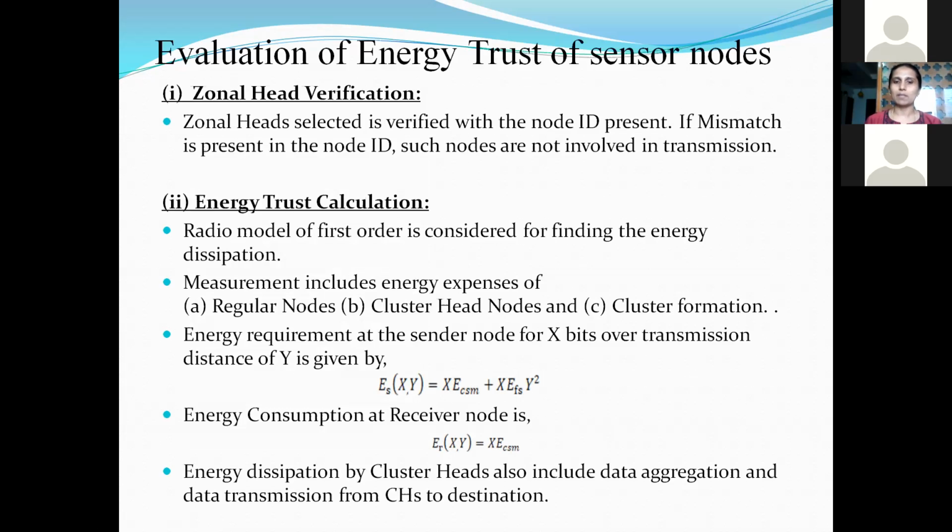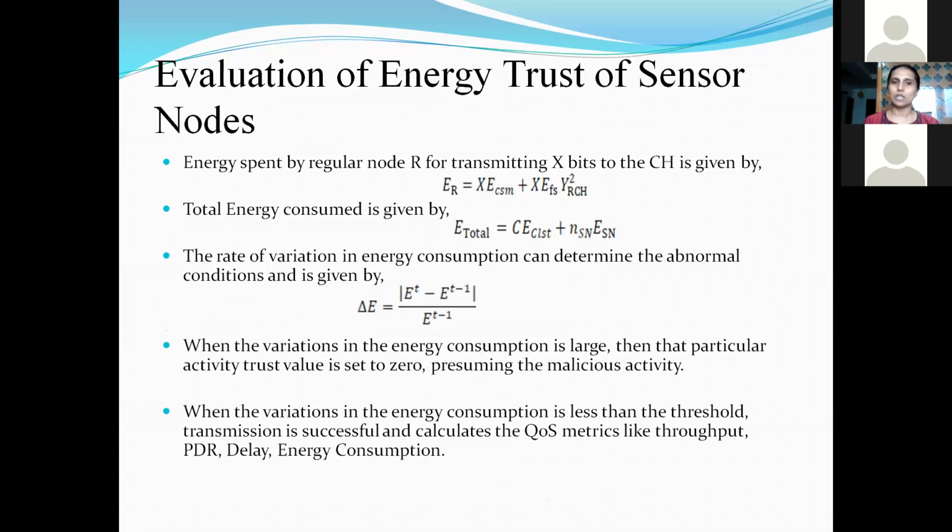What is the energy requirement at the sender side? What is the energy requirement at the receiver side? The cluster head also performs functionalities like data aggregation, where redundant data can be aggregated and then transmitted. What is the energy consumed by it? All these things are taken into consideration. And what is the energy spent by the regular node for transmitting bits? These are also considered. Here the total energy is calculated, and it is checked for variations. If the energy consumption shows a larger variation, then we consider the trust value of the node to be 0.